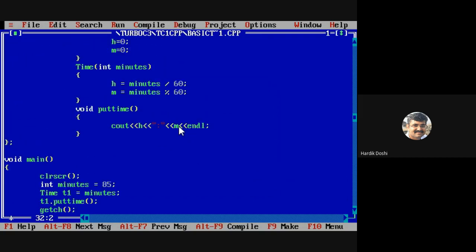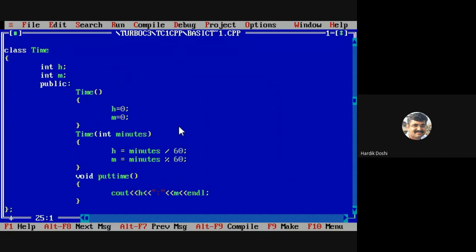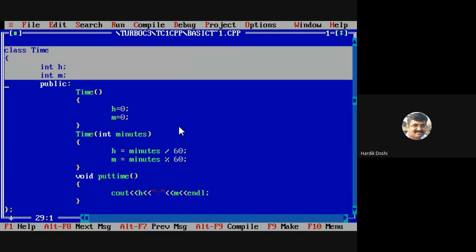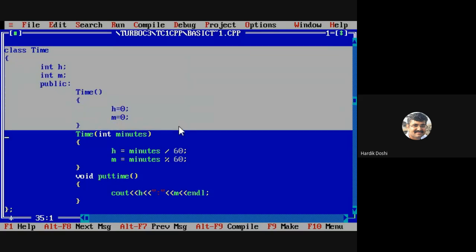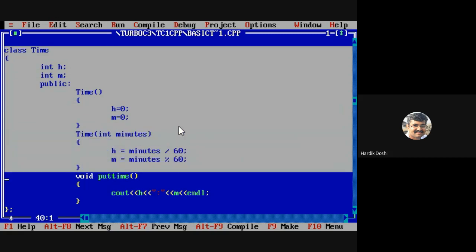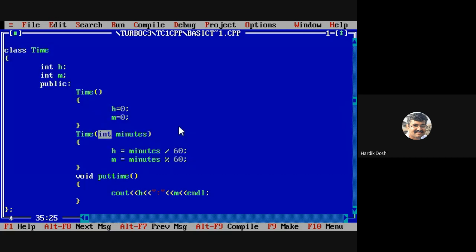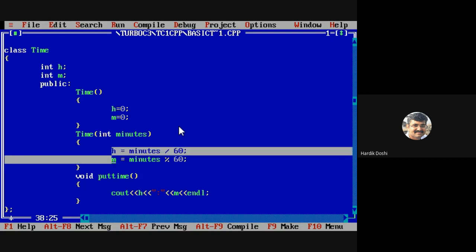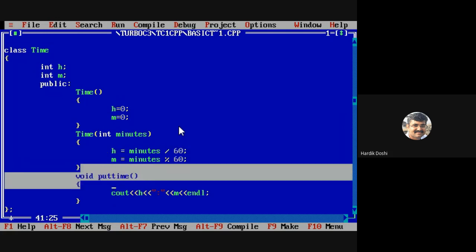Let's look at the program once again. Last time, 2 members, 2 constructors. One is the default constructor, the second is parameterized, wherein we are passing the minutes. Why have we passed this value? Because this is our basic type from which we want to convert to class type. So we are passing an integer, and we are doing this operation in the constructor. Then we are displaying the time.